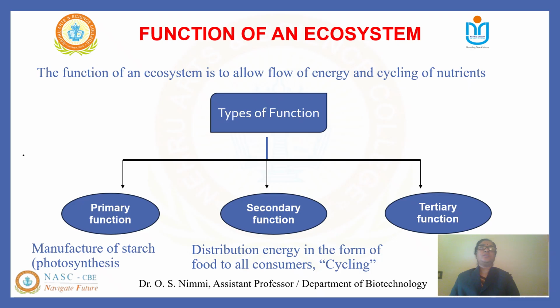Finally, the tertiary functions help in offering ecosystem services, which provide benefits to humans resulting from the interaction between biotic and abiotic components.